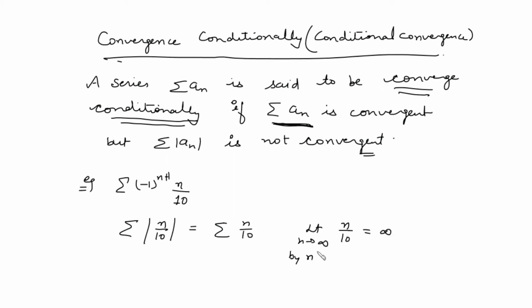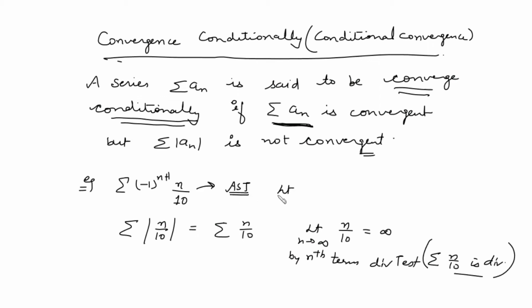So by the nth term divergence test, the given series is divergent. However, if you apply the alternating series test here, again the limit of its nth term, which is n by 10, is infinity, which is not 0. So it does not satisfy all three conditions of the alternating series test. This implies that your given series is not convergent.